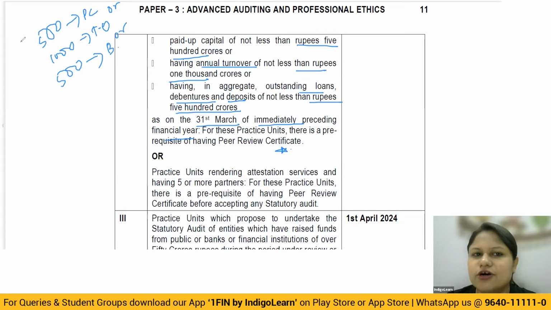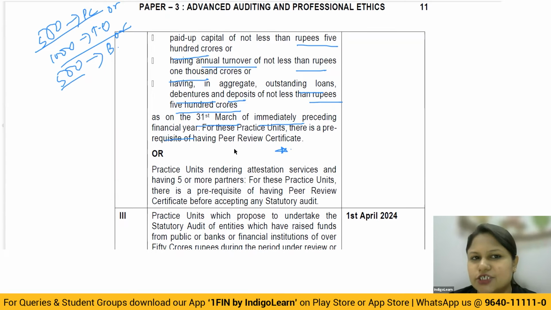Okay, so here the norms are 500 crore paid up capital, or turnover of 1,000 crore or more, or 500 crore or more of borrowing. If it is like that, and you are doing the audit of any unlisted public company fulfilling any of these criteria, then for your practice unit to become the auditor of these particular entities, you compulsorily have to hold a valid peer review certificate. Otherwise, you'll not be allowed. And these limits are checked as of 31st March of the immediately preceding financial year.